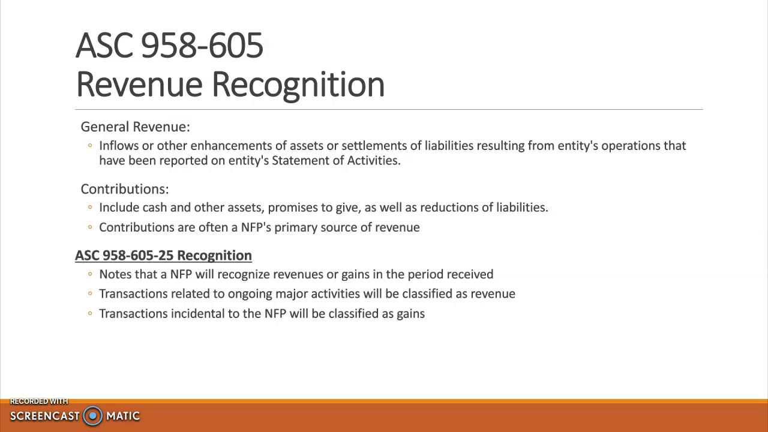Subtopic 25, recognition, states that the not-for-profit will recognize revenues or gains in the period received, as well as, like I mentioned, transactions related to ongoing major activities will be classified as revenue, while those that are incidental to the not-for-profit will be classified as gains.